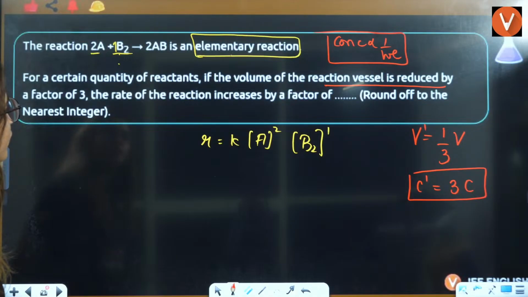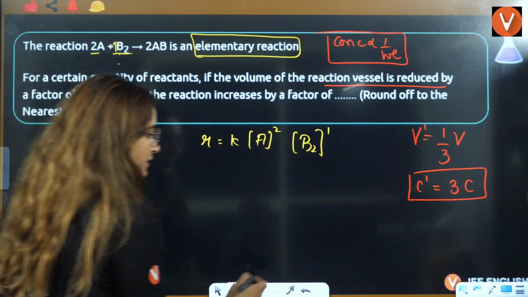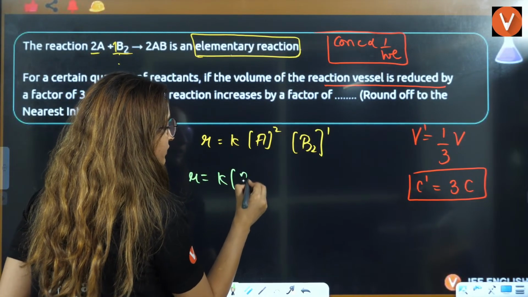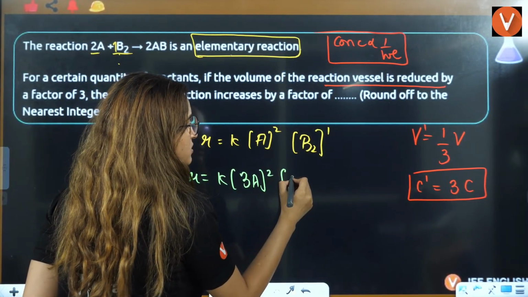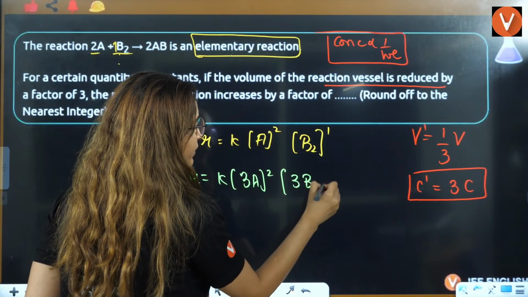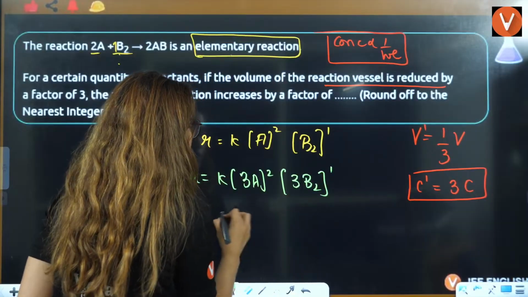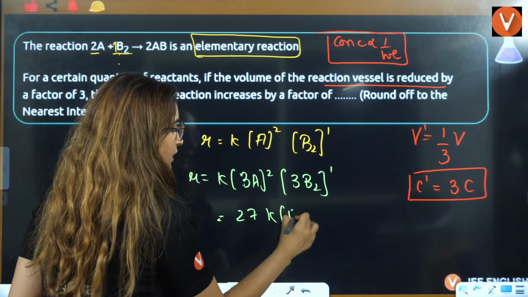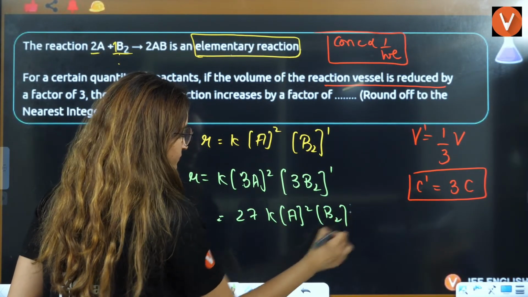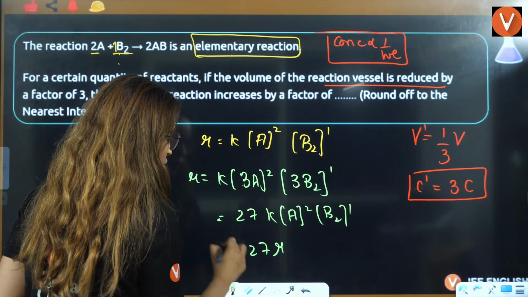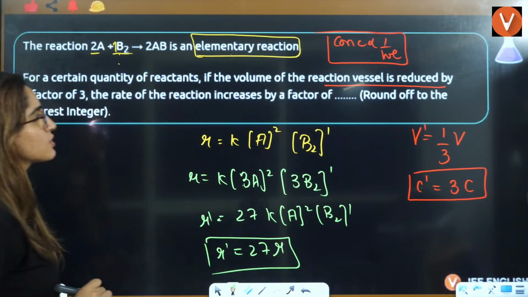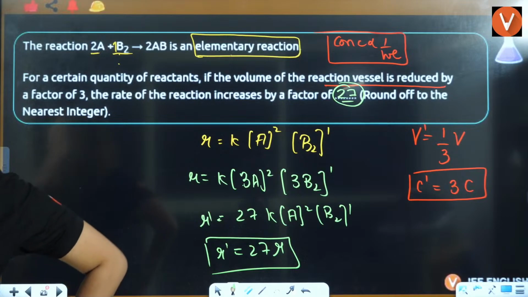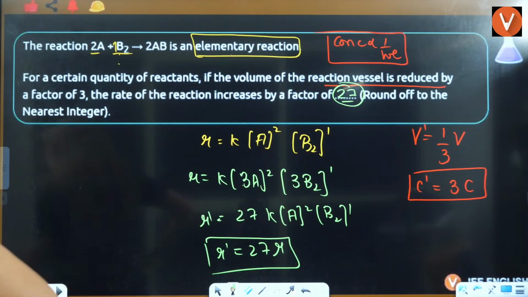Now, if the volume of the reaction vessel is reduced by this, the rate of the reaction increases by which factor? The simple thing is, this is also increased by 3 times. Both are increased by 3 times. So this will be 3 of A square, and this is increased by 3 times, 3 of B2, raised to power 1. So this will be 3 times 3 is 9, 9 times 3 is 27, 27K A square B2. So the answer is going to be 27. Okay, everyone? Yes, everybody?